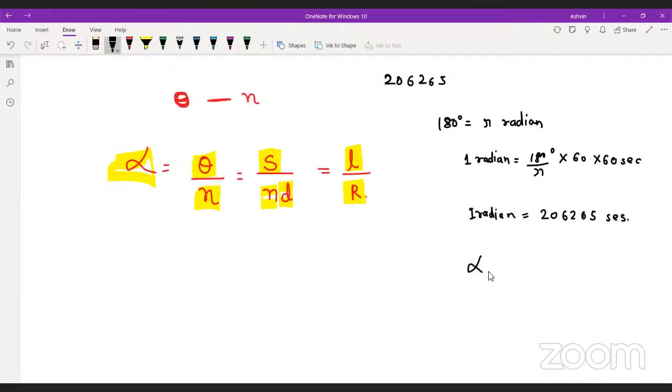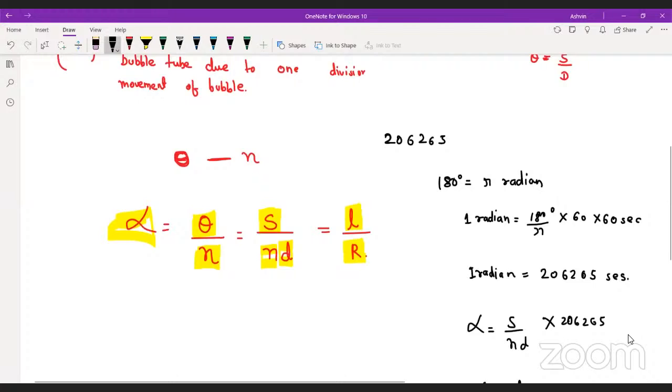So basically alpha will be s upon n d into 206265 seconds, and alpha will be equal to L upon R into 206265 seconds. You can understand the conversion? Although you do not have to remember this, because if you are preparing for GATE, I guess you always know the conversion.